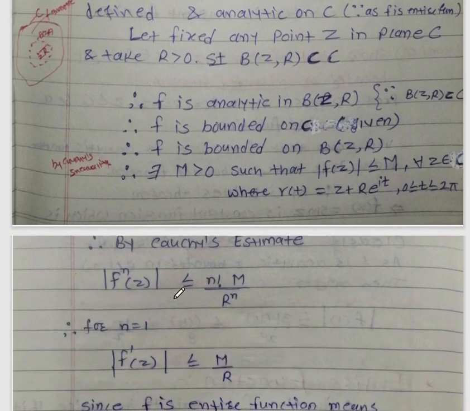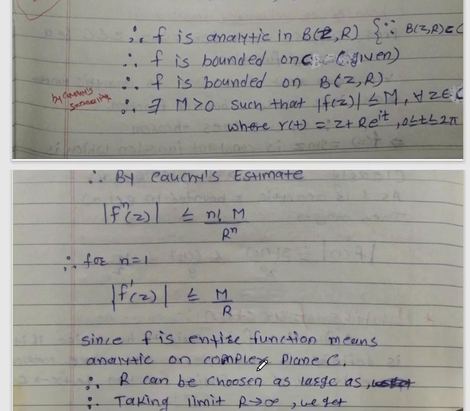By the Cauchy estimate, mod f n of z is less than or equal to n factorial into capital M upon r raised to power n. So for n equal to 1, mod f dash of z is less than or equal to capital M upon r, where n factorial for n equal to 1 means 1.